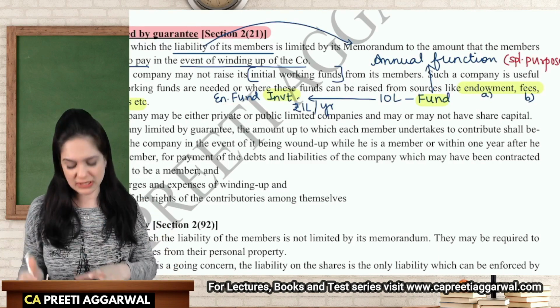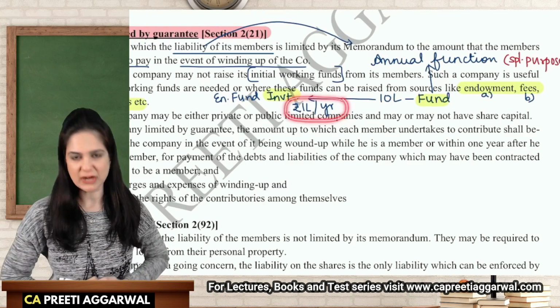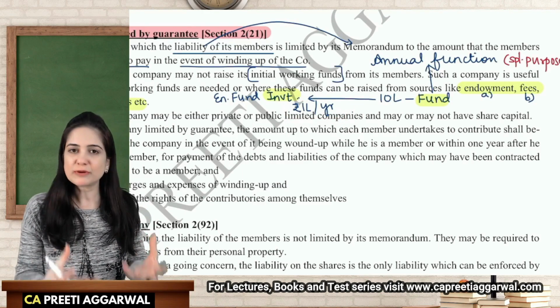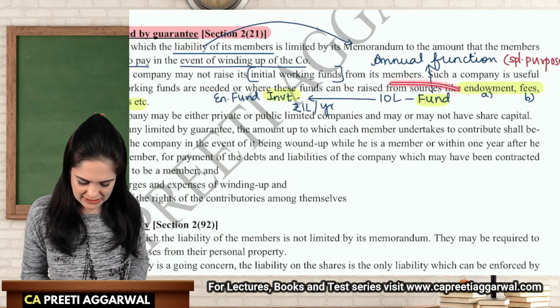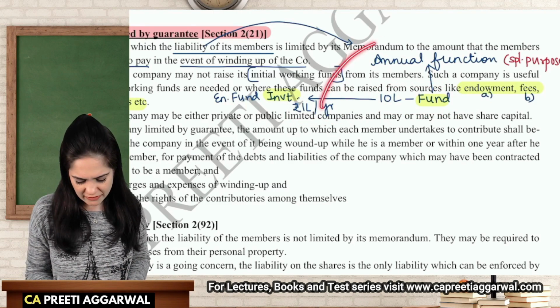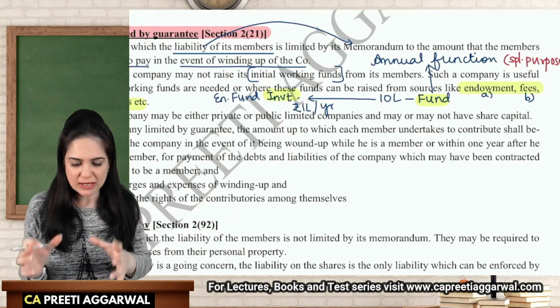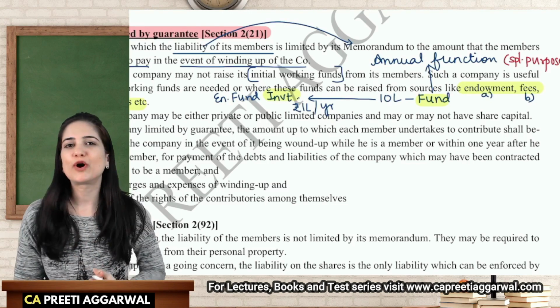But instead of using that fund money, what if I use the earnings from that fund? The interest which I earn every year, the money that I earn from the investments, if I use that for the annual function, my fund remains intact. And every year I also have money for that event. So money remains intact and I use the income that I earn from that investment for the activity. That is the use of endowment fund.